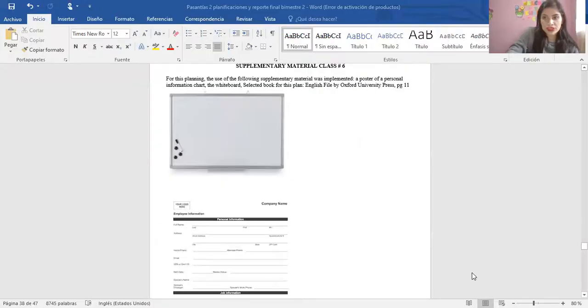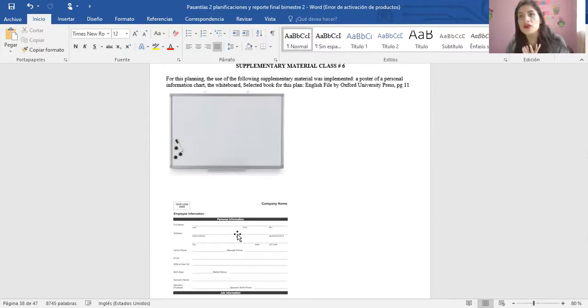Here I have a poster. I don't know if you can see. Okay, here I have a poster about personal information to fill and to apply for a visa, and this is for a company name.